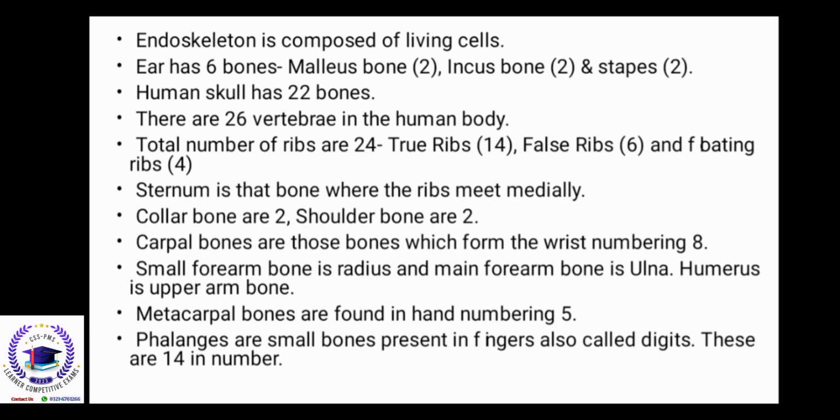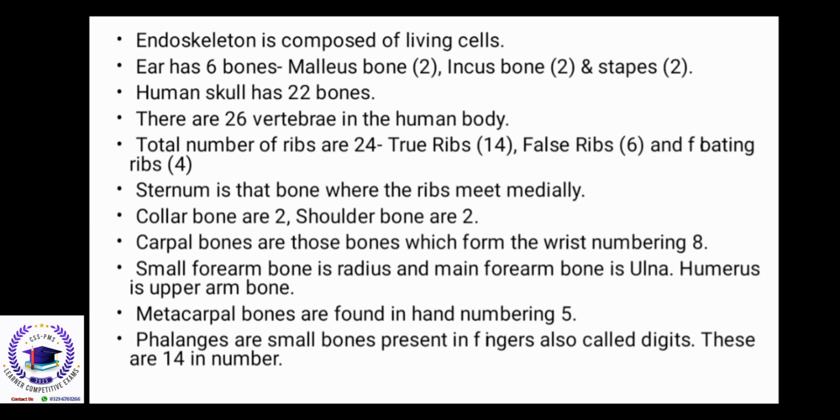There are 26 vertebrae in the human body. Total number of ribs: 24, with 14 false ribs, 6 true ribs, and floating ribs, 4. Sternum is that bone where the ribs meet medially. Collarbones are 2, shoulder bones are 2, carpal bones are those bones which form the wrist, numbering 8.